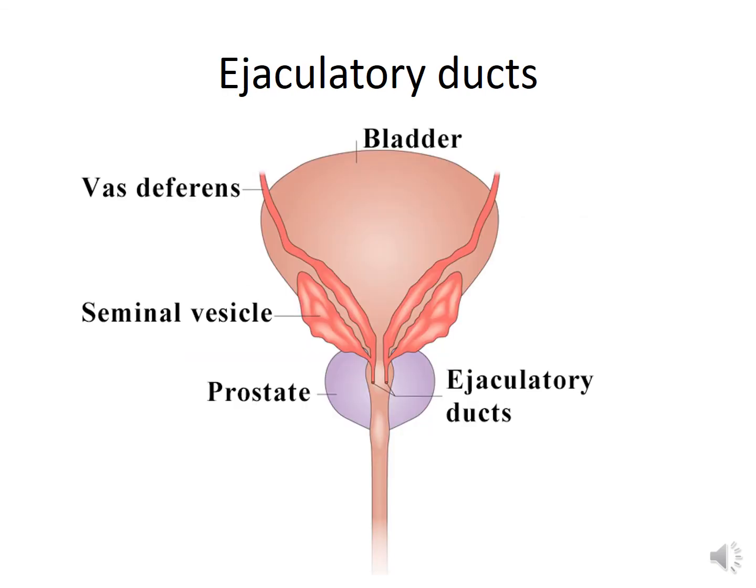The ejaculatory duct is formed by the union of the vas deferens and the duct of the seminal vesicle. This ejaculatory duct passes through the prostate and opens into the prostatic part of the urethra.